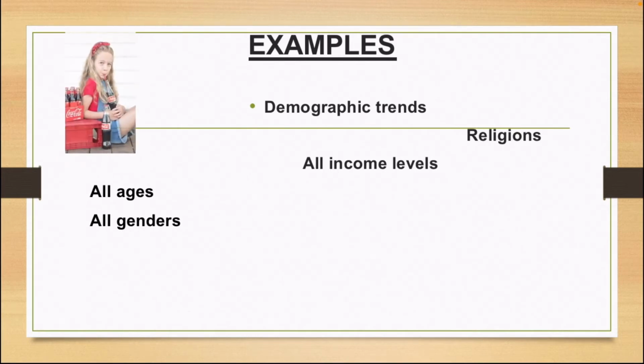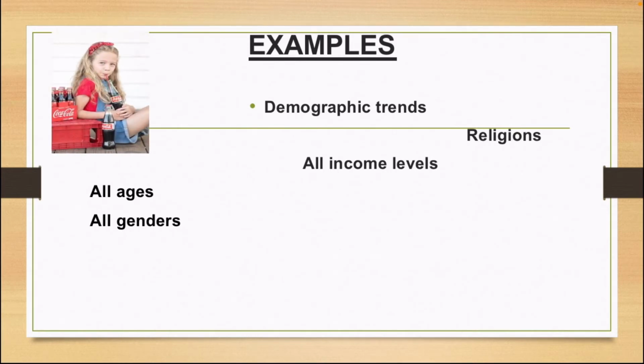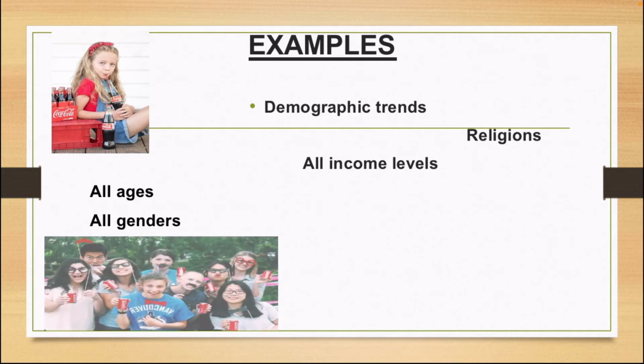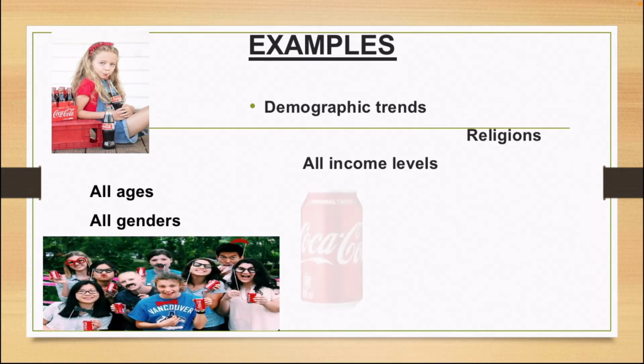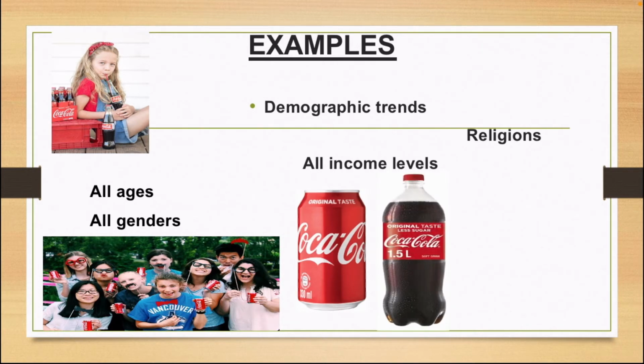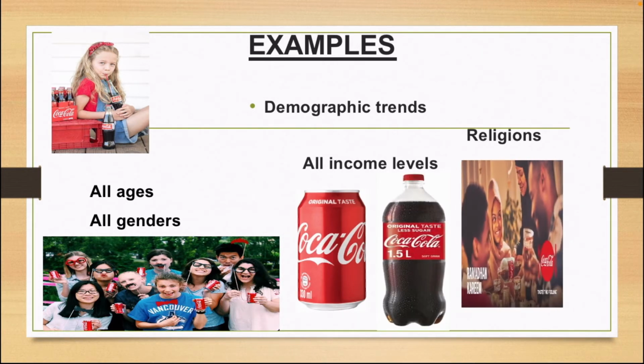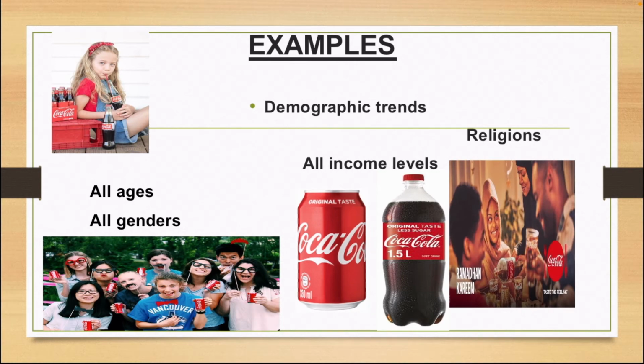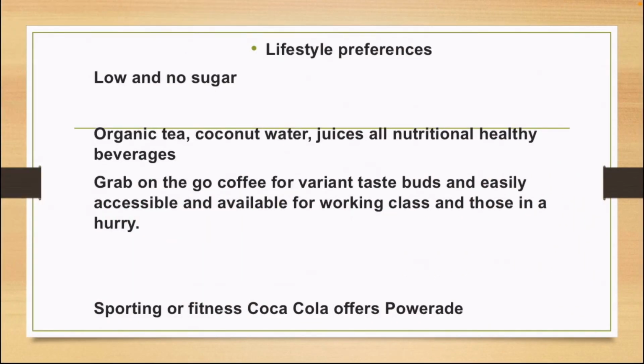Coca-Cola beverages are for all ages, all genders, all income levels in a variety of packaging sizes, and it caters for all religions, kosher and halal included. Next, we take a look at lifestyle preferences.